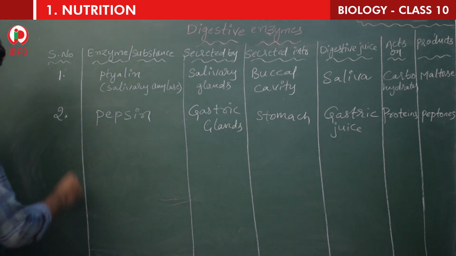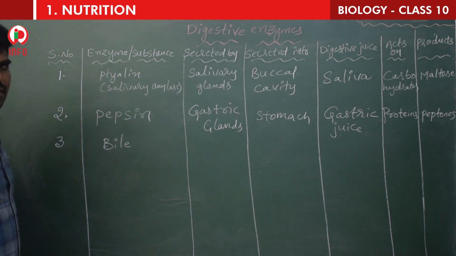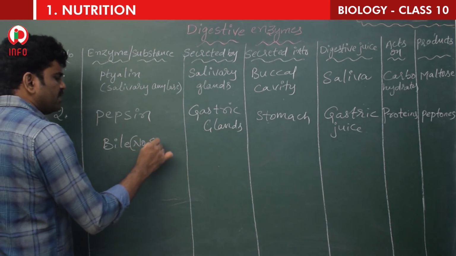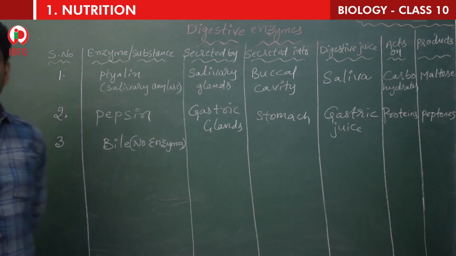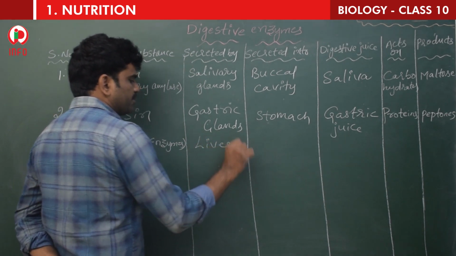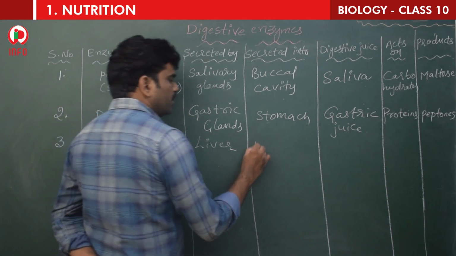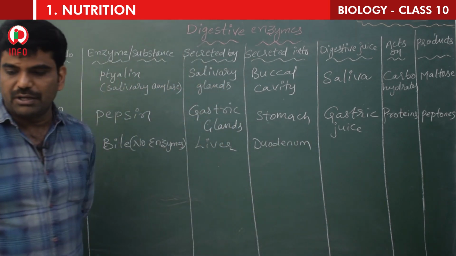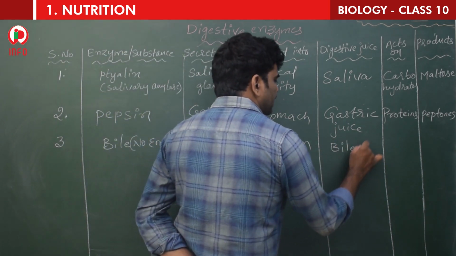Third one is bile. Bile is the juice released from liver. Bile has no enzymes, children. Secreted by liver. Liver is a very, very important gland in our body. Secreted by liver and secreted into duodenum, which is the proximal part of small intestine. The juice is bile juice.